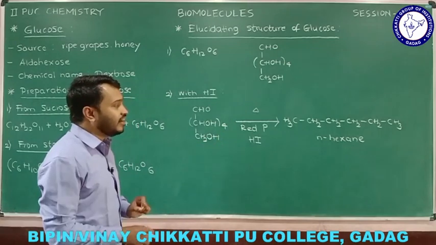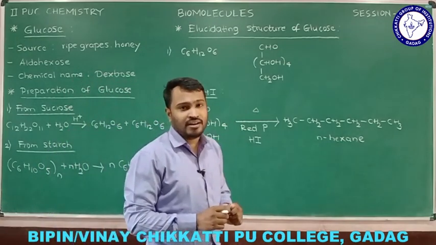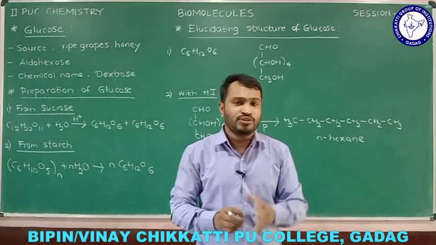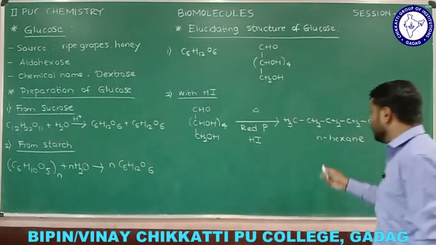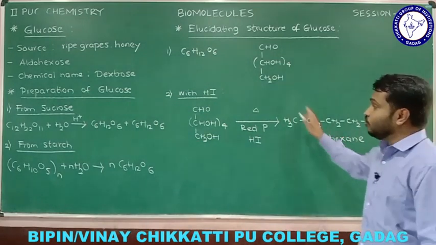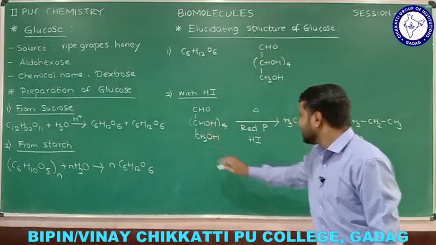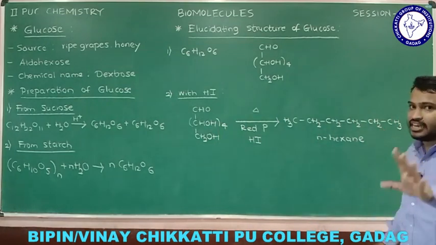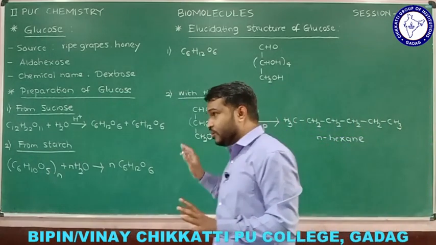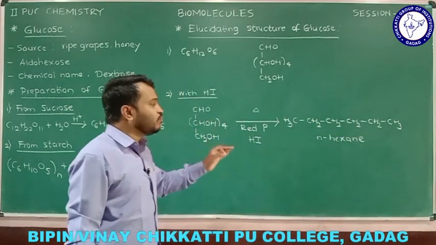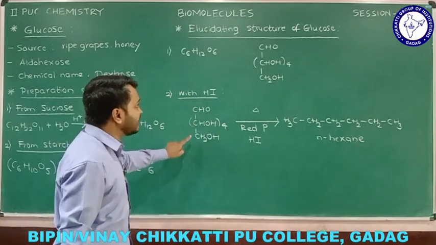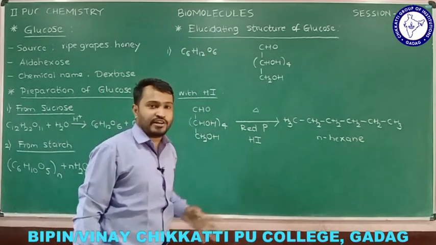The main thing is we need to understand the purpose of this reaction. From this reaction, what conclusion can we draw? Since we get n-hexane as a product, one can say that the original structure of glucose contains 6 carbon atoms in a straight chain. By this experimental data, we came to know that glucose contains 6 carbon atoms in a straight chain, and that is how we can explain one of the properties of glucose.